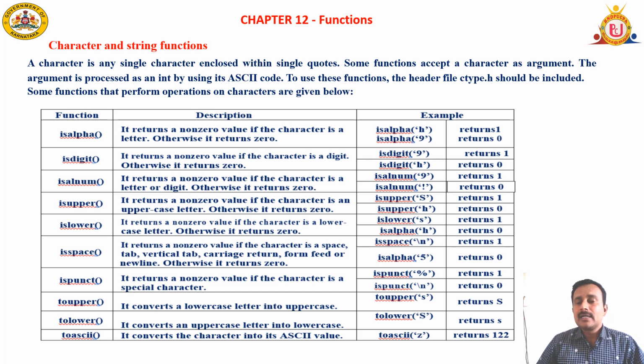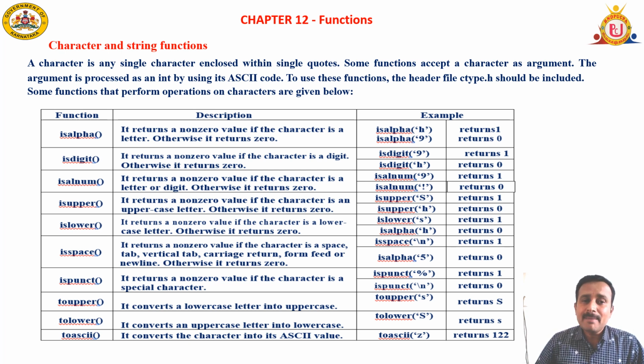Whatever argument you are giving, based on that argument, it will give the return value. If it is an alphabet, it is going to return 1 for you. If it is not an alphabet, it returns 0. That is a true or false condition, a Boolean operation, either true or false. If it is any letter, any alphabet, it returns 1. If it is not an alphabet, it returns 0.